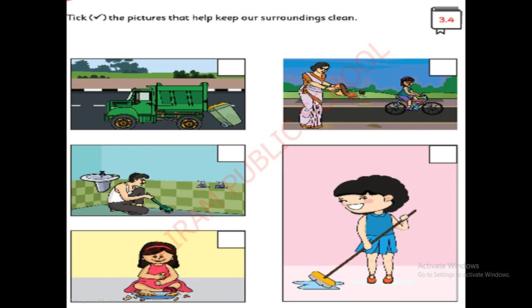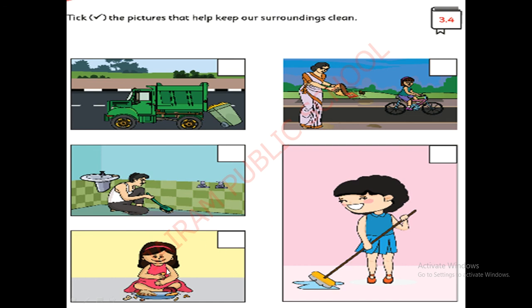Now see this, what is this lady doing? She is throwing the waste on the floor, on the road. Whether this is good? So we have to keep our neighborhood places also clean. No. See, this girl is seeing that and she's moving. You can put a cross here. Now what is this person doing? He is cleaning the washroom. Whether this action is good? Yes. Put a tick here.